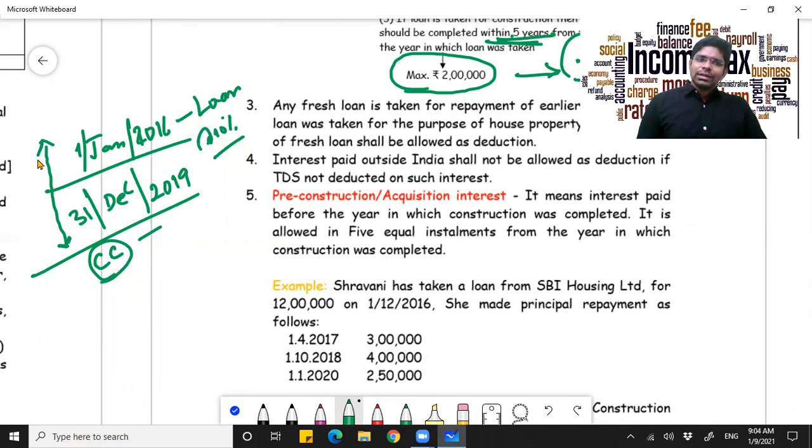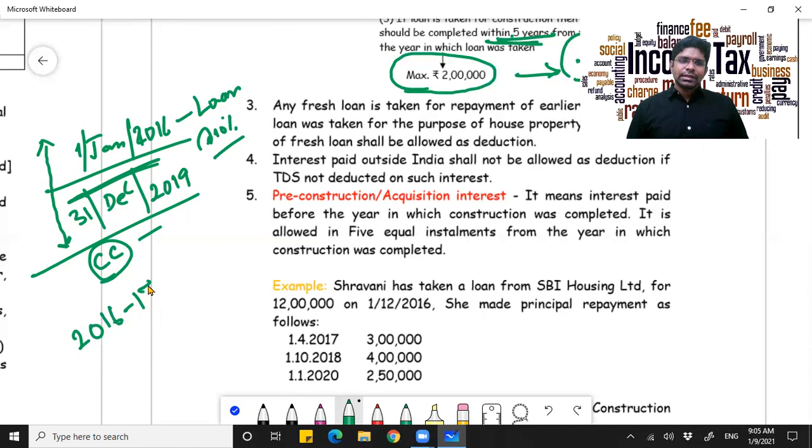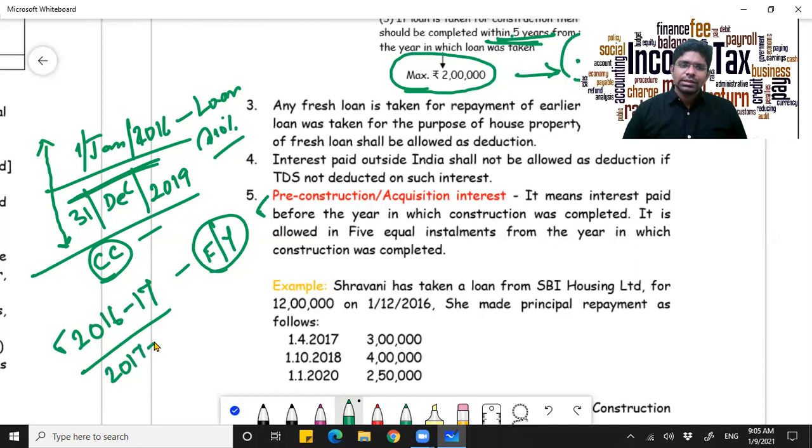So what happens here, the amount of interest that you pay prior to the completion of that particular property, that is, for instance, you completed it on 31st December. 2016-17 is the financial year in which you have taken loan, and time passes, 2017-18 is the next year, then 2018-19 is the second, third year,